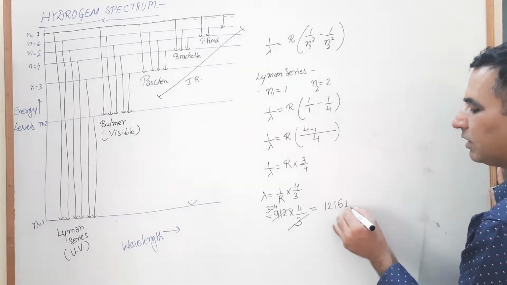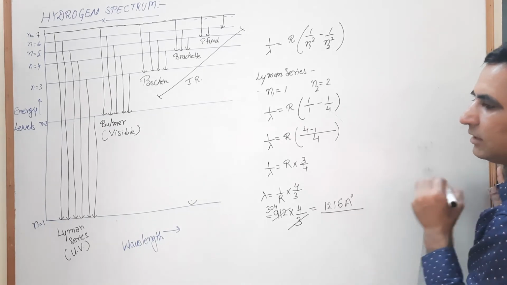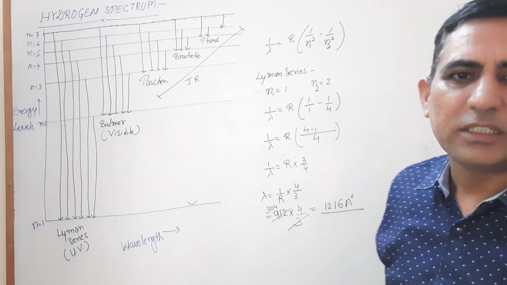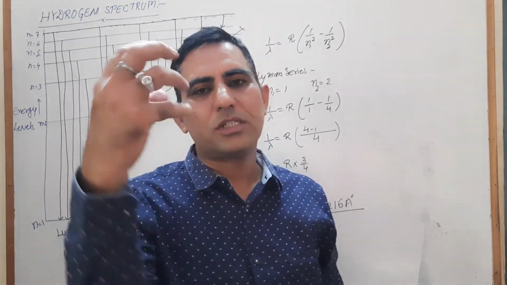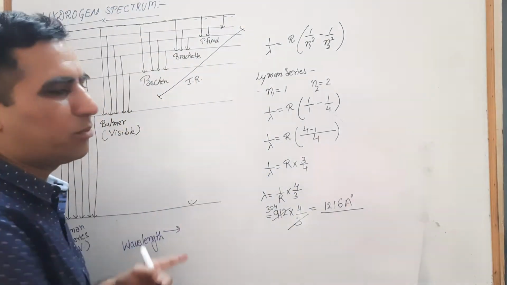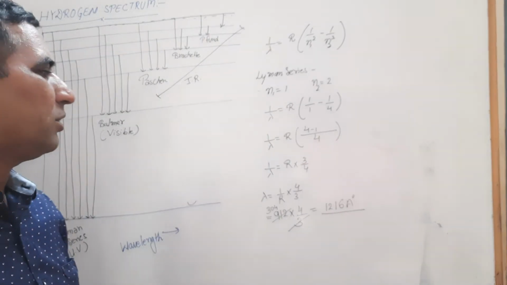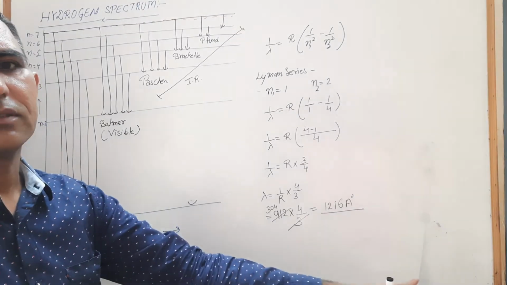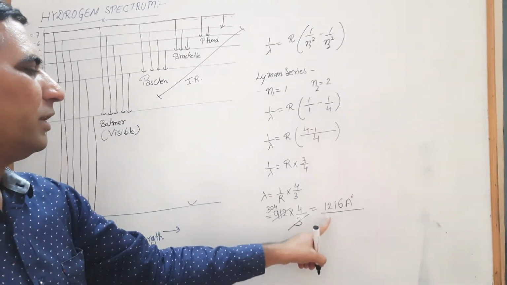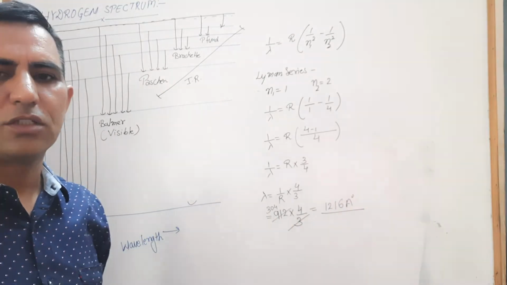So 1216 angstrom is the wavelength related with the transition when electron is moving from second orbit to first orbit. That value is 1216 angstrom.